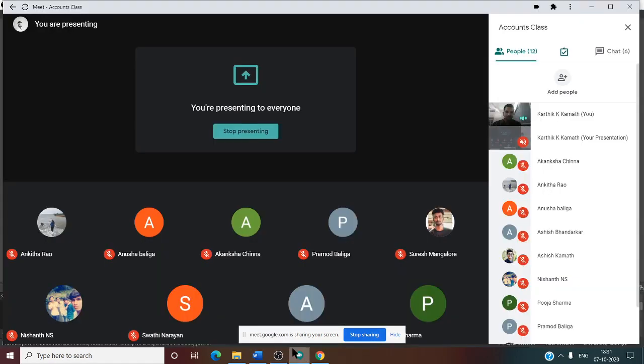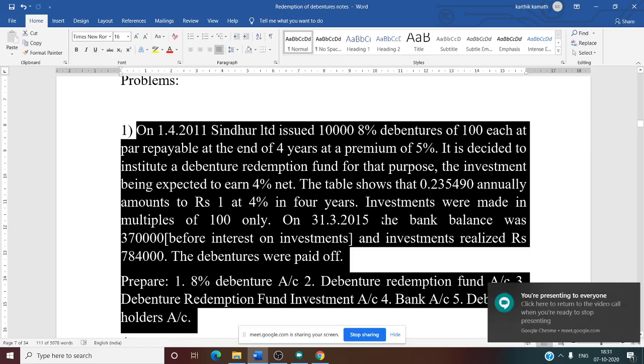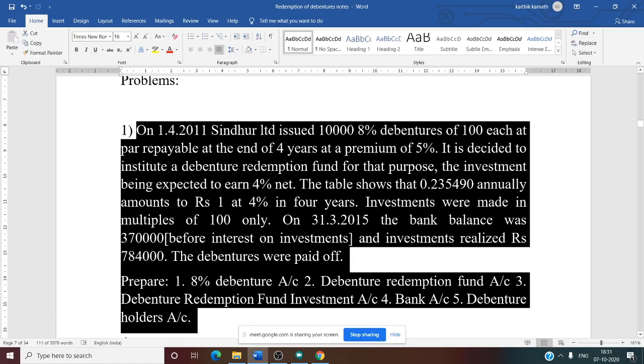So 10 lakh is the amount of debenture, issued at par. At the time of borrowing, Sindoor Limited borrowed a 10 lakh loan. But at the time of payment of the loan, it is at a premium of 5%. So there is a premium, which means there is a loss on issue of debenture. It is a loss to the company.